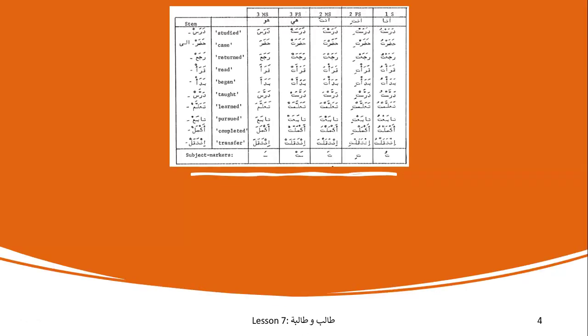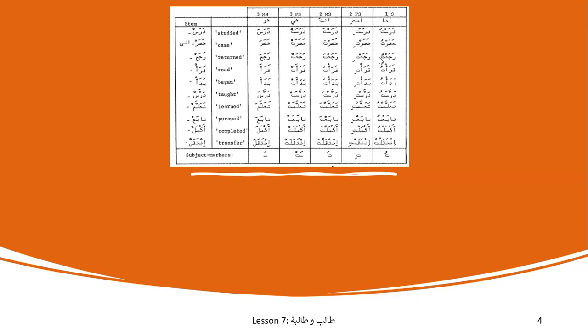Now, let's look at this chart. This chart covers daras. Daras is basically the stem, not the root letters, but the root letters are dal, ra, sin. Daras is the stem, which means study. When you want to say he studied, darasa. When you want to say she studied, darasat. When you want to say you masculine studied, darasta. When you want to say you feminine studied, darasti. And when you want to say I studied, that is darastu.